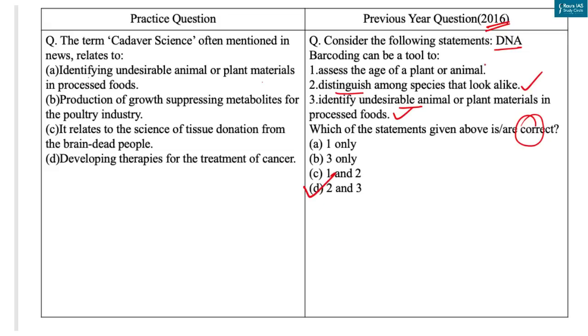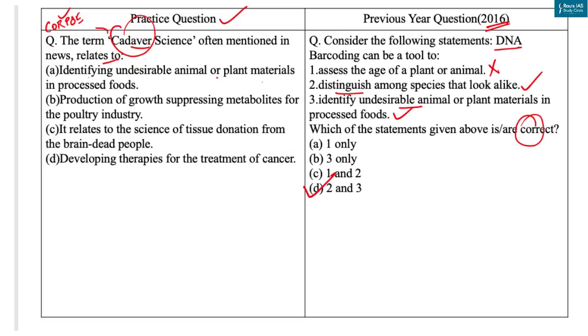As DNA barcodes are not known to be used for assessment of the age of a plant or an animal, statement first is incorrect. Now let's come to the practice question. Question says the term cadaver science often mentioned in news relates to. Now cadaver or corpse is a dead human body.